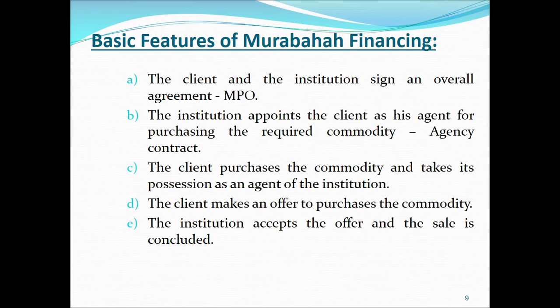Step number three, the client purchases the commodity and takes its possession as an agent of the institution. So the client is purchasing on behalf of the bank. The client has ordered the product, and he has received the product.